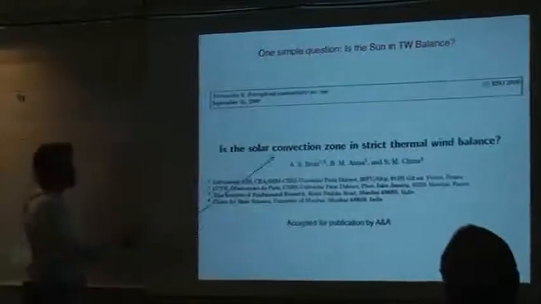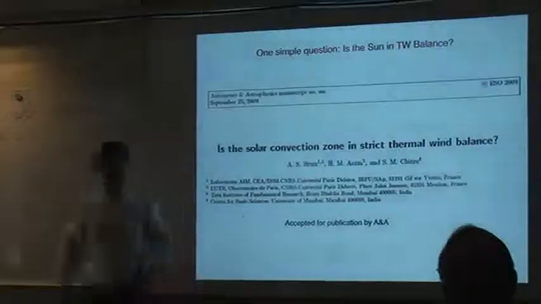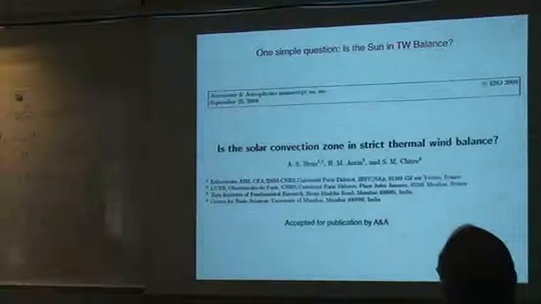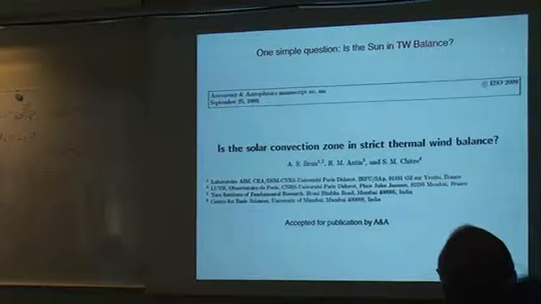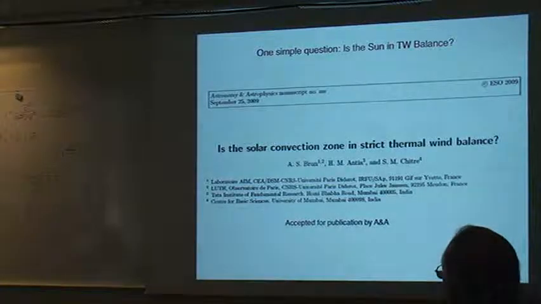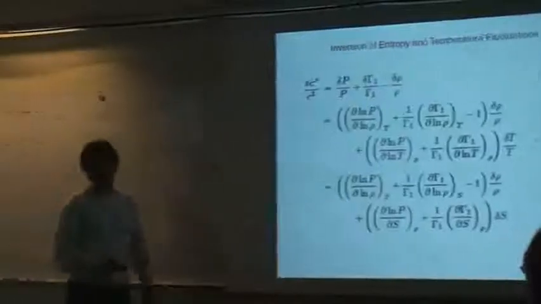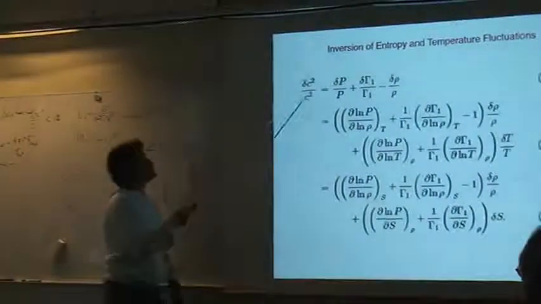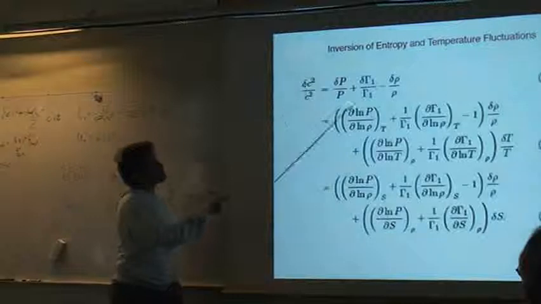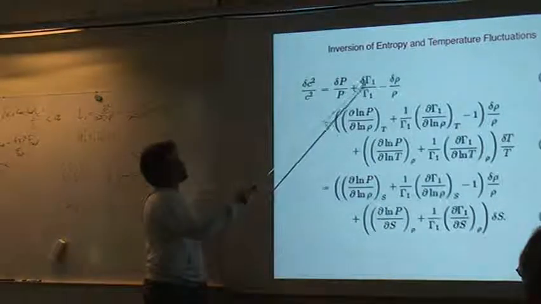So we wrote a paper with Angel and Kumar-Chitra, "Is the solar convection zone in strict thermal wind balance?" We use helioseismic inversion to try to invert the thermal wind balance in the sun and see what the sun is telling us. That has been accepted. So one way of doing that through an inversion procedure, you can get rho and grad